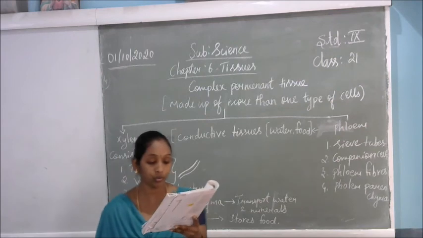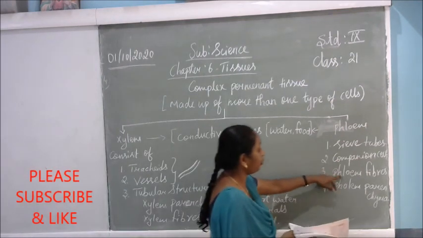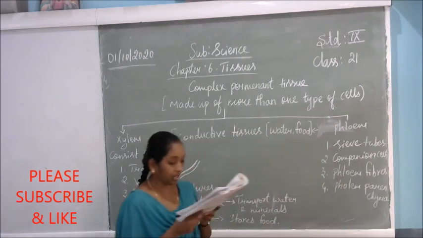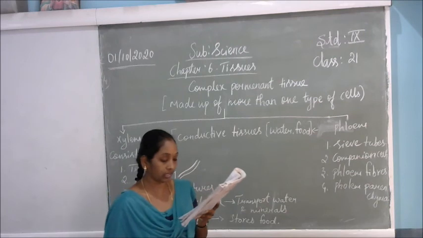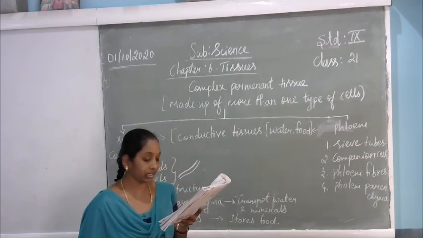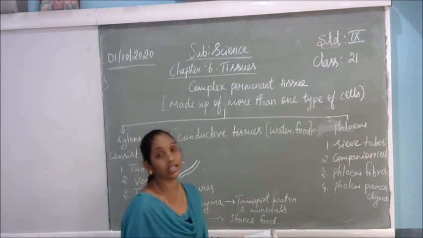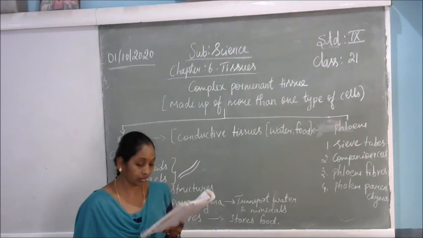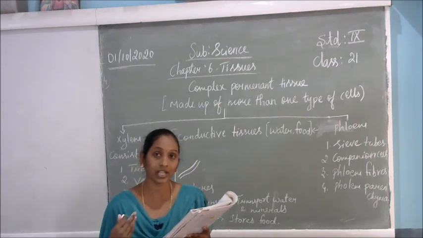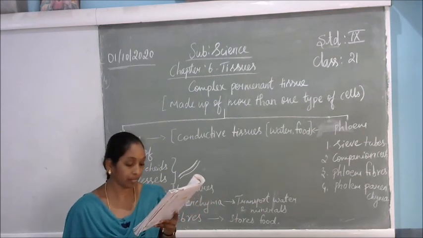Phloem is made up of 4 types of elements, that is sieve tubes, companion cells, phloem fibers, and phloem parenchyma. Sieve tubes are tubular cells with perforated walls. Phloem is unlike xylem in that materials can move in both directions. It easily transports the food materials from one part of the plant to another part of the plant.